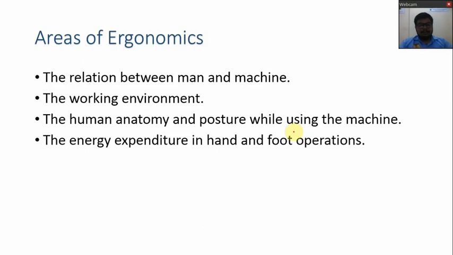Second thing, if we consider the ergonomics in a car, that is the adjustment of the seat height-wise and also in the leg space. So we can adjust the seat, that is because of the ergonomics. Then many cars are having adjustable height for the steering wheels. So that is also considered in ergonomics, because whichever the driver or user prefers, he or she can set as per their requirement.